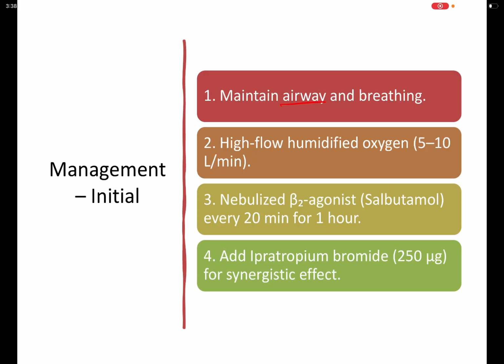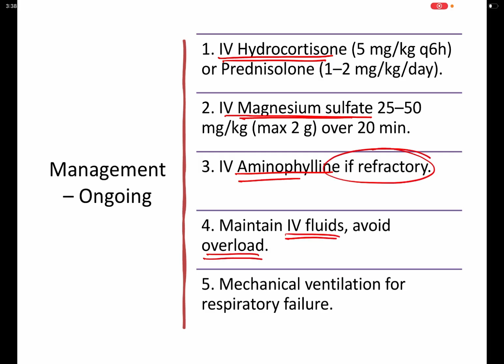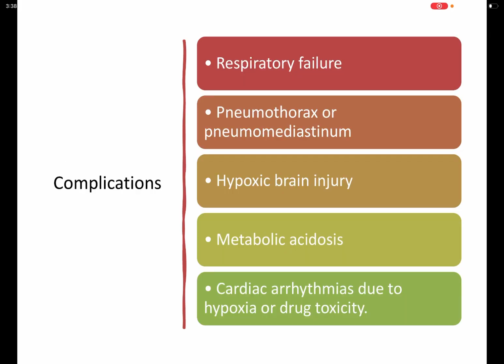So the management is maintaining airway and breathing, high flow humidified oxygen of 5 to 10 liters per minute, nebulized beta 2 agonist like salbutamol 20 minutes for every 1 hour, and addition of ipratropium bromide 200 micrograms for synergistic effect. IV hydrocortisone, magnesium sulfate, aminophylline if refractory can be used, maintaining IV fluid and avoiding overload. Mechanical ventilation for respiratory failure is indicated.